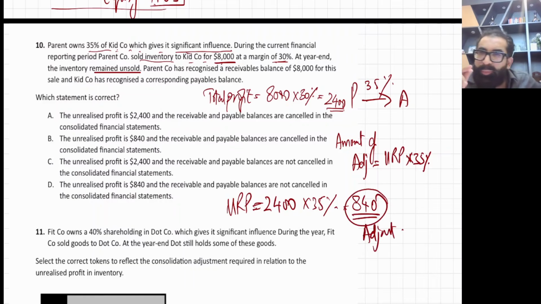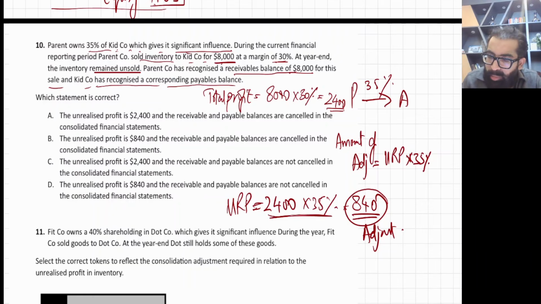Now one more detail they are giving you. They are saying parent company has recognized a receivable balance of 8,000 for this sale and the kid company has a corresponding payable. No, never. In case of an associate, you don't cancel receivable and payable. Yes, in case of a subsidiary, you cancel intra-group receivable or payable. You cancel only in case of a subsidiary. In case of an associate, you never cancel receivable and payable. Be careful. But yes, you adjust the URP with this amount of adjustment.